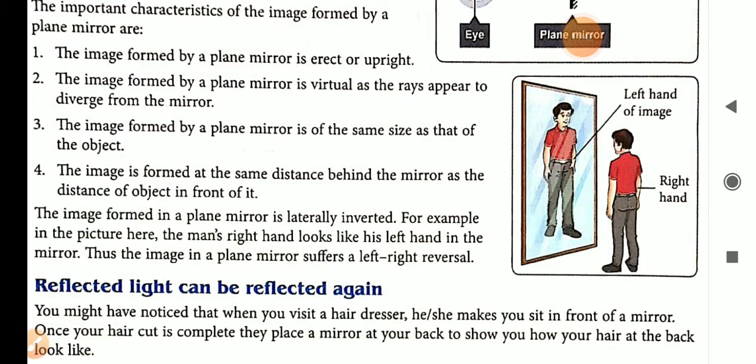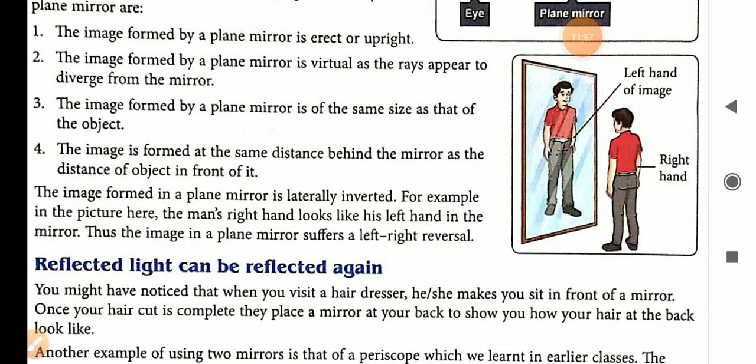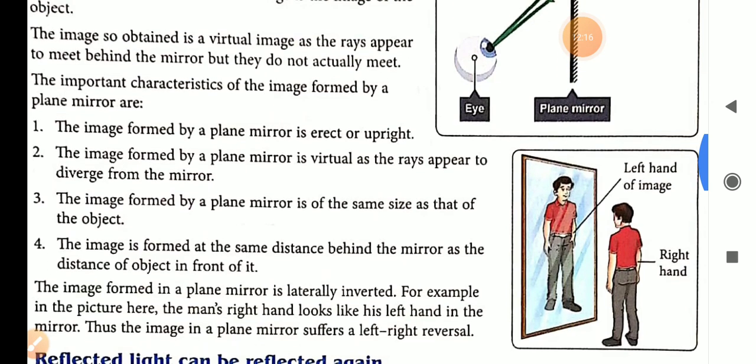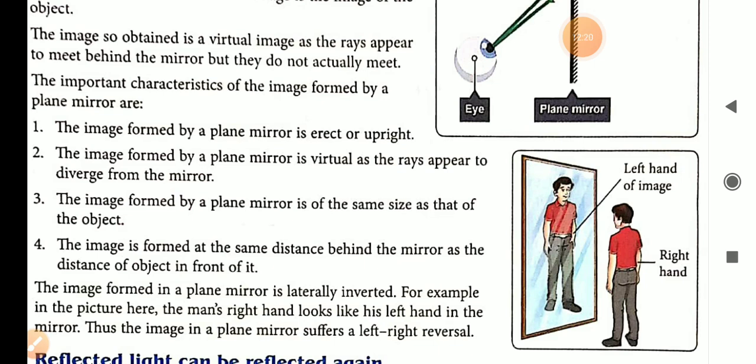And the fifth one is laterally inverted. Laterally inverted means if we use our right hand, then it looks like their left hand. And if we use our left hand, then it appears their right. It is vice versa, and so the phenomenon is known as laterally inverted. So this is about the characteristics of the image formed by a plane mirror.